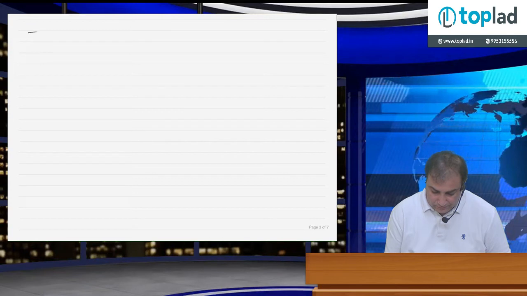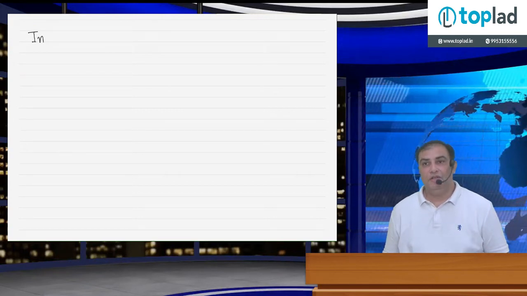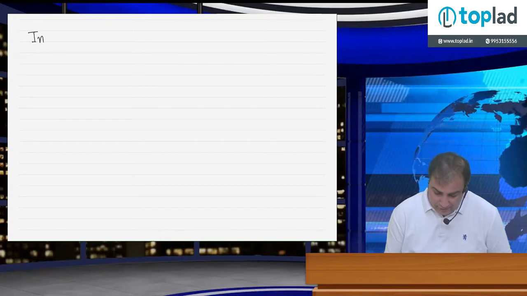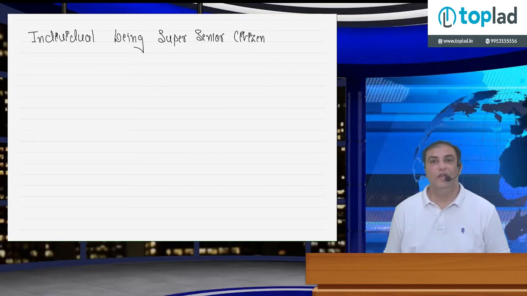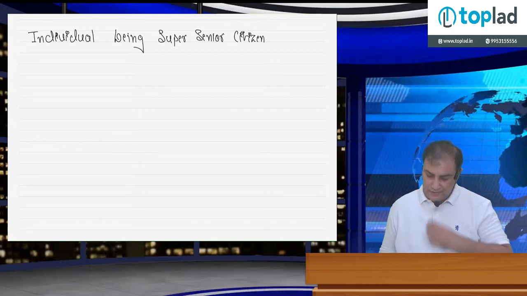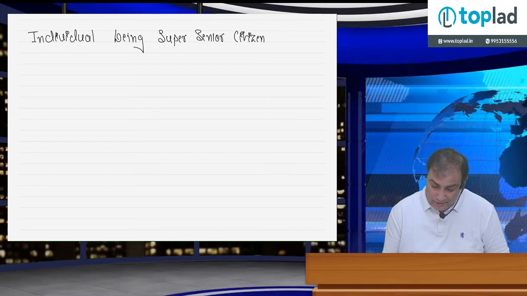Please write down, it's the last point, the last slab for the class. Individual being super senior citizen. Now, who is a super senior citizen?